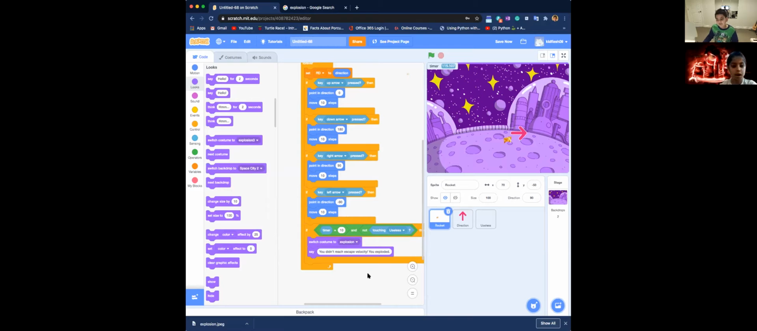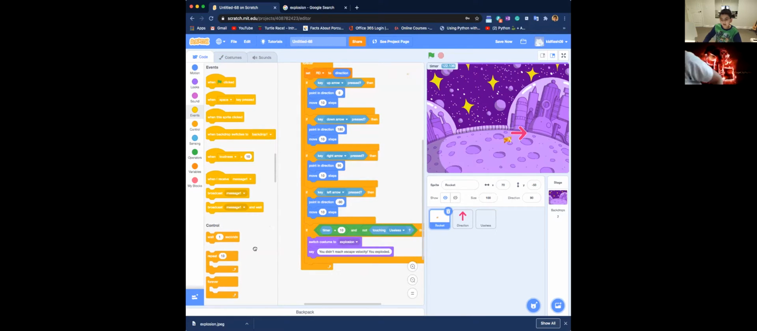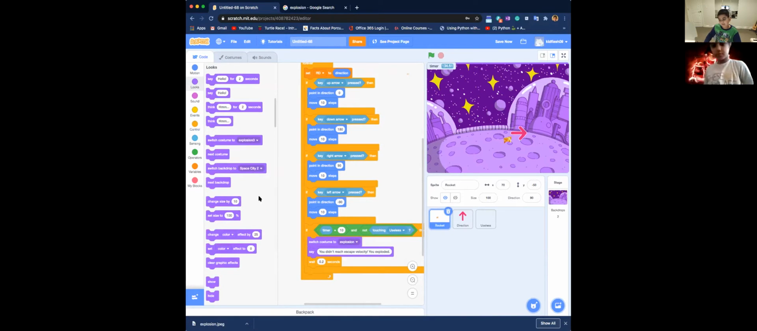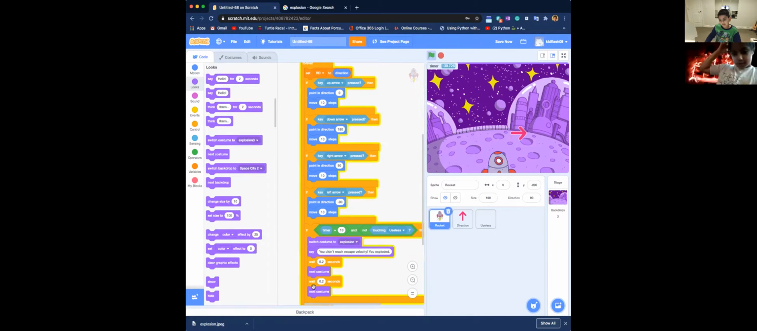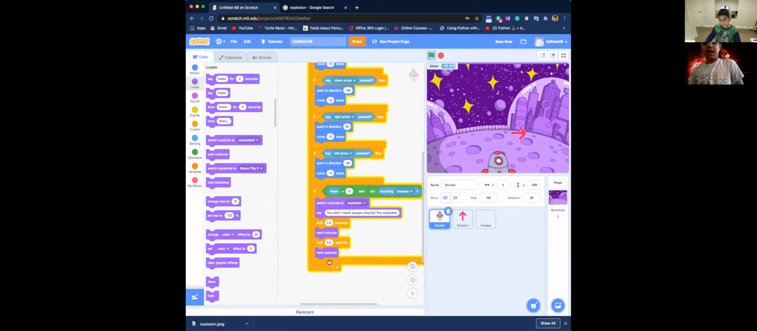So which costume, and then we're going to say wait, we just say 0.2 seconds. And then I'm going to switch to the next costume, actually. So that'll be the next costume. Yeah, so it'll look like it actually exploded.